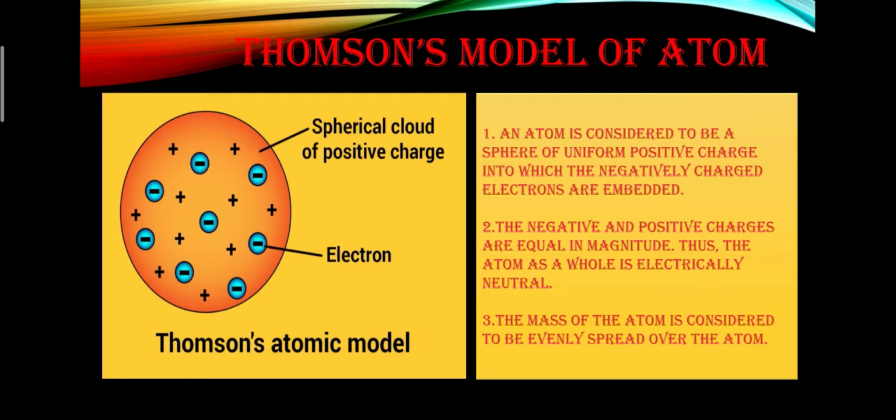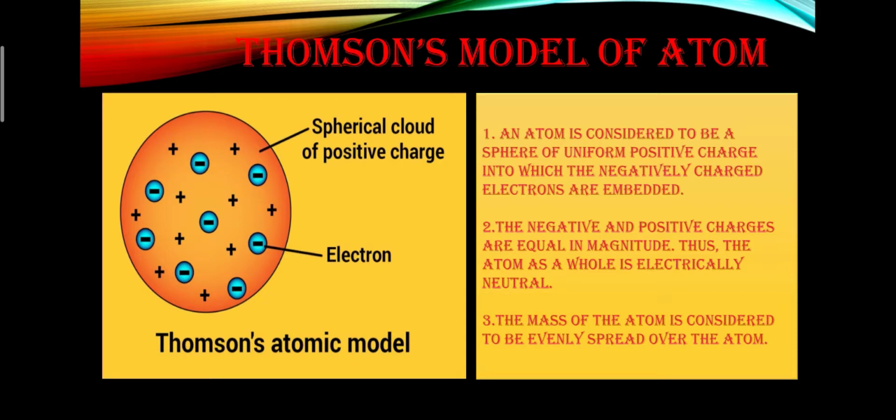The last topic is Thomson's plum pudding model of an atom. After the discovery of the proton and electron, Thomson proposed a model called Thomson's plum pudding model in 1904. In this model, he showed how the subatomic particles, protons and electrons, are arranged inside an atom. He theorized the atom to be a positively charged spherical substance in which negatively charged electrons are dispersed, just like plums or raisins in a pudding.